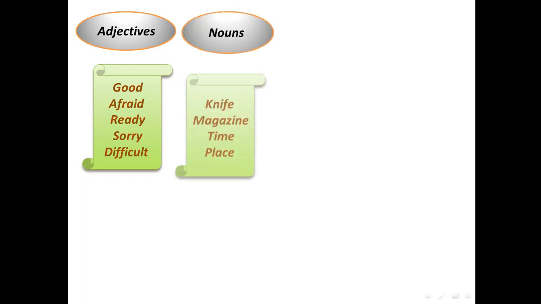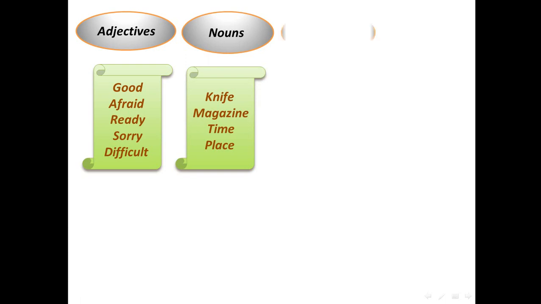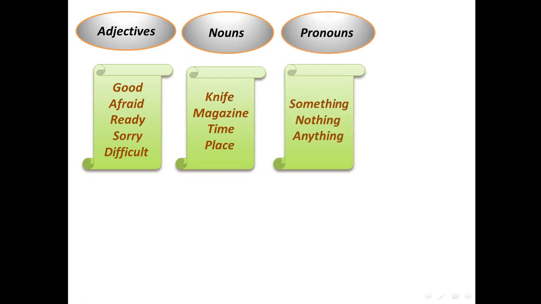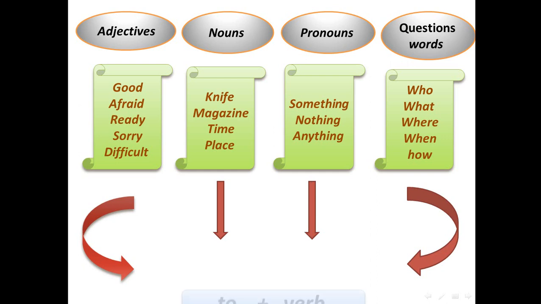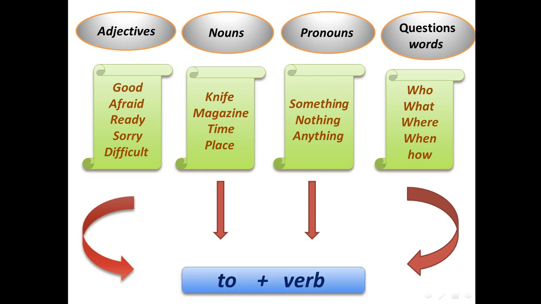Again, we have a sample explanation for this rule. Adjectives: good, afraid, ready, sorry, difficult. Nouns: knife, magazine, time, place. Pronouns: something, nothing, anything. Question words: who, what, where, when, how. All these words, adjectives, nouns, pronouns, and question words, are followed by the infinitive.